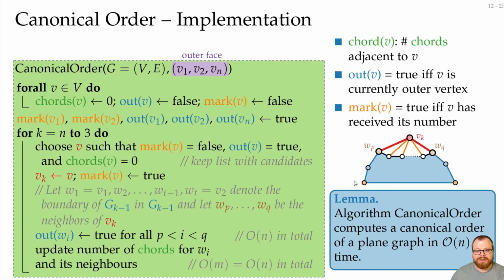There's one more important thing. We also have to figure out if we lost some chords. But if we look at this graph here, which chords could we have had before that are no chords now? And the only case is that there was an edge between wp and wq before, so there are no vertices in between. That becomes an outer edge now. And checking that we can also clearly do in constant time. So the whole algorithm we can do in linear time. And in the next 2 parts we want to figure out how we can use this canonical order to create a planar drawing.